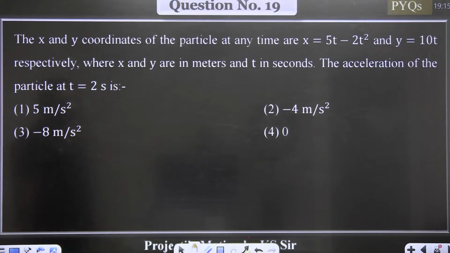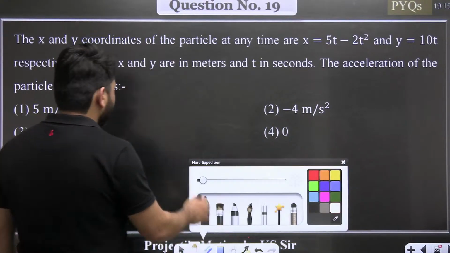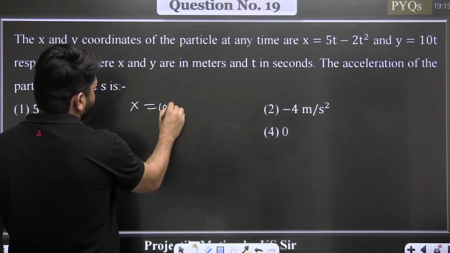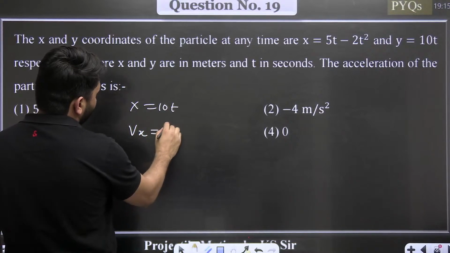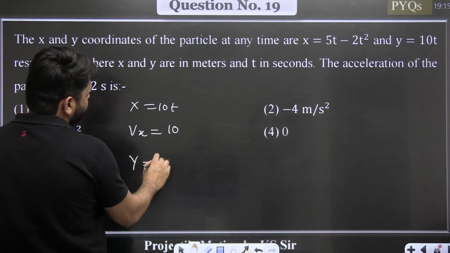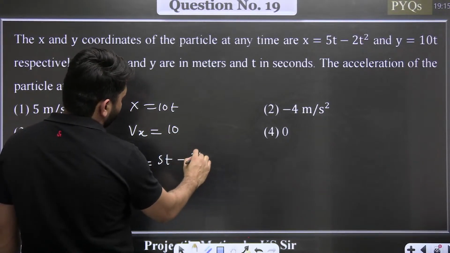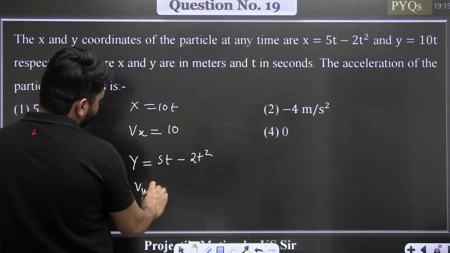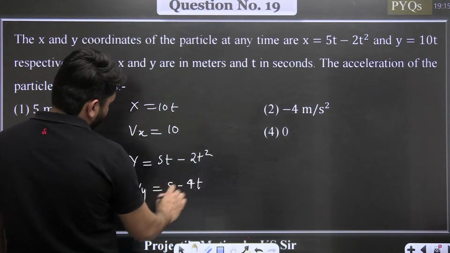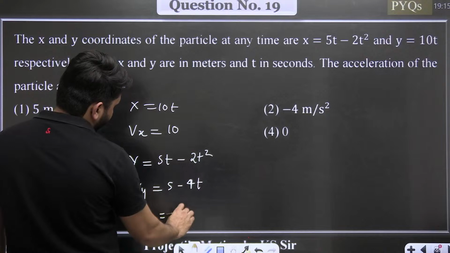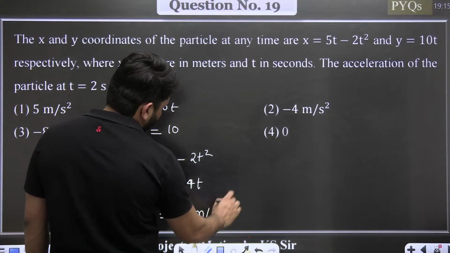19th question. The x and y coordinates of the particle at any time t are given by this and this. The acceleration of the particle at t equal to 2 seconds is? The x coordinate is given as 10t, so velocity in the x direction will be equal to 10. The y coordinate is given as 5t minus 2t square, so velocity in the y direction will be 5 minus 4t. Acceleration in the y direction will be minus 4 meter per second square.